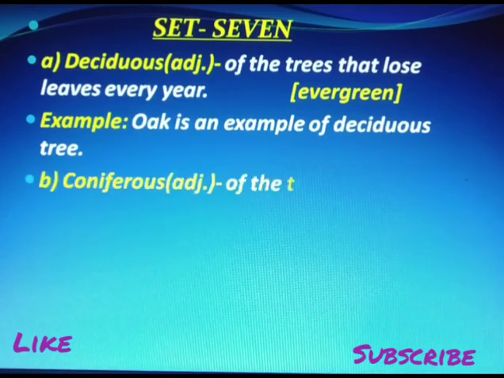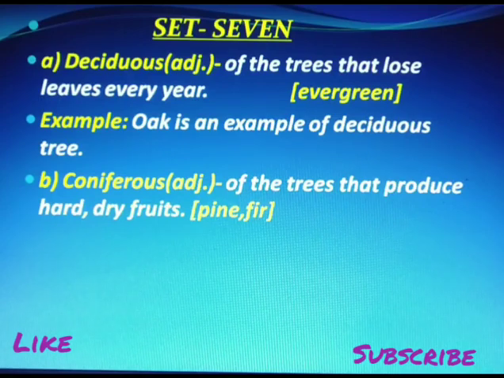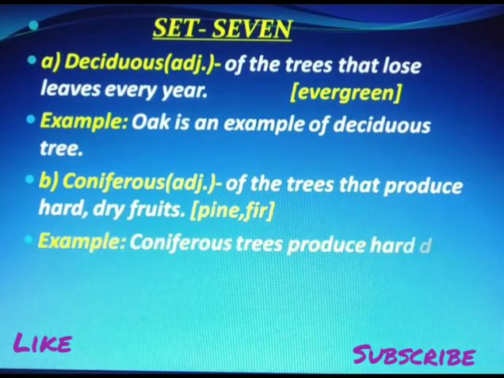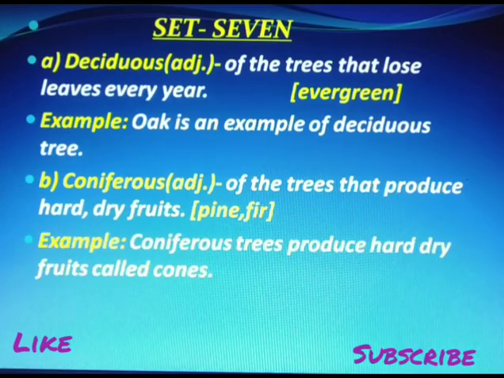Another word, coniferous. It is also applied to trees that produce hard and dry fruits. Examples, pine and fir. They are coniferous trees. Coniferous trees produce hard, dry fruits called cones. So they are called coniferous. Now we move on to set 8.